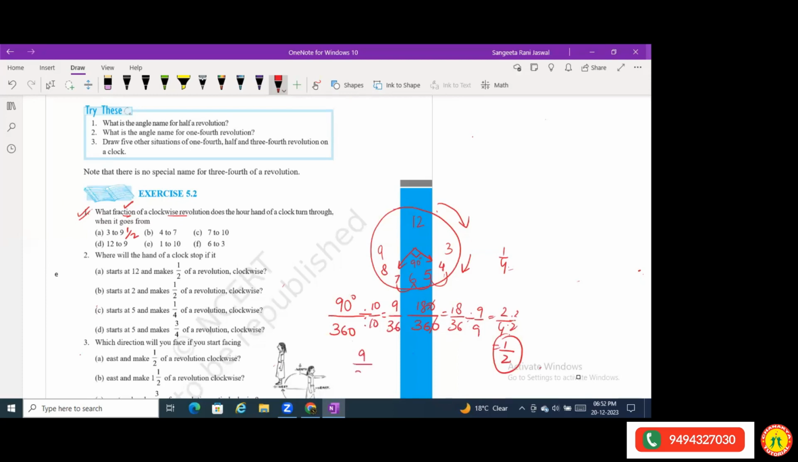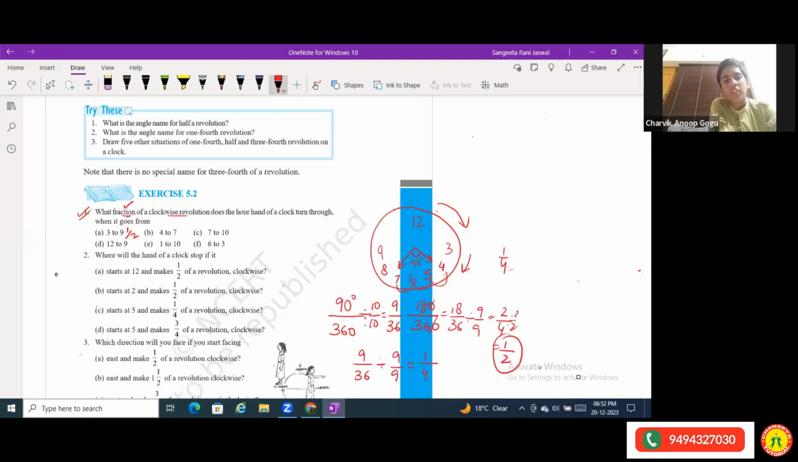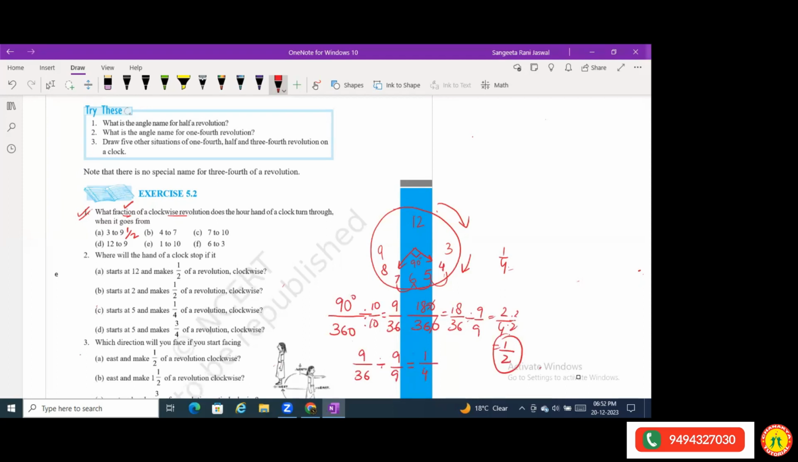Now again, 9 by 36, I can divide this by 9, because both these numbers come in the table of 9. 9 ones are 9, 9 fours are 36. So I get 1 by 4. Now 1 by 4 cannot be divided further, is it? There is nothing common other than 1 here. So this is the fraction. Okay, ma'am, I got it.